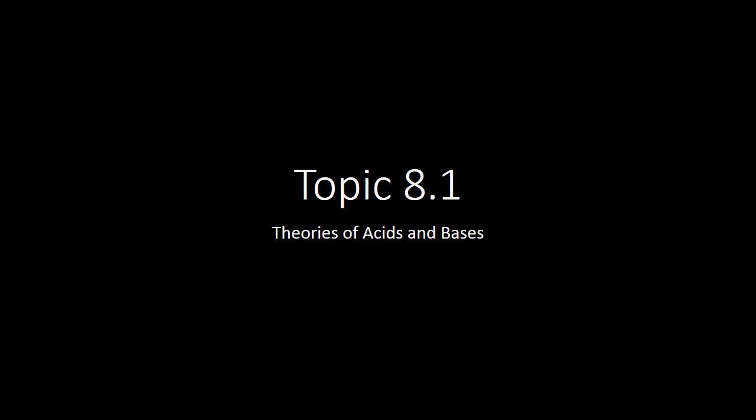And then you had the chemist Arrhenius, who created the Arrhenius plot for rates of reactions. He defined an acid as a substance that dissociates in water to form hydrogen ions and anions. And a base dissociates into a hydroxide ion and cations, which is actually very close to what it is today, but it was almost too specific, and we needed a much broader theory. And that is what 8.1 focuses on, that broader theory.